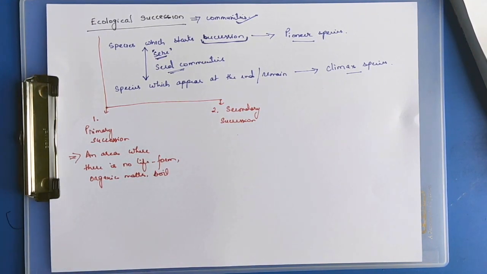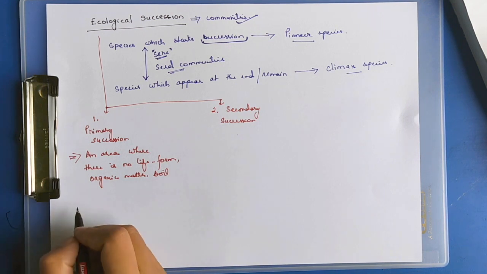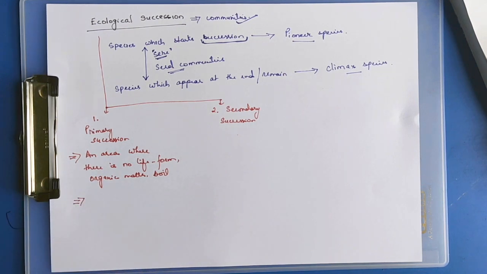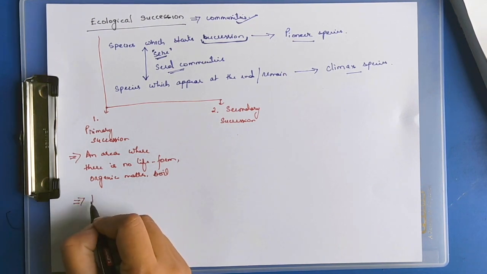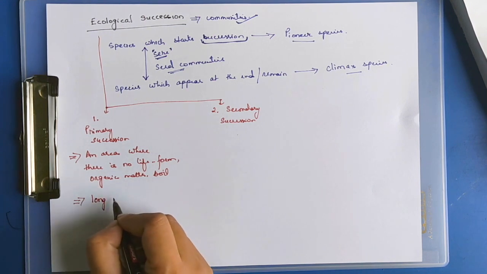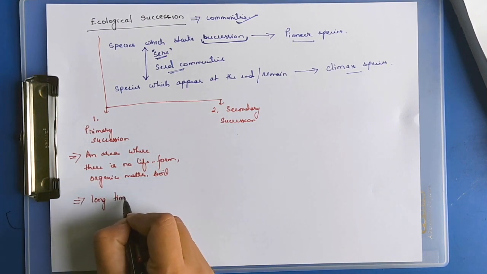If life starts in such an area, that is primary succession. It takes a long period of time.